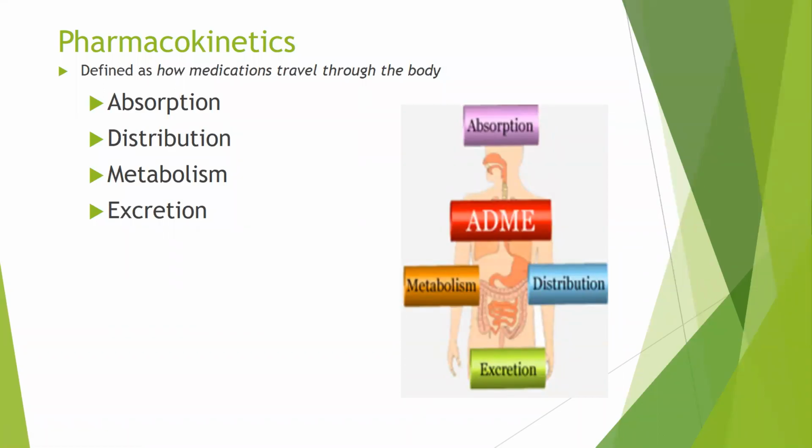Moving on to pharmacokinetics. We mentioned before absorption, distribution, metabolism, and excretion. This is how medications travel through the body, how they are metabolized, and then excreted. We're going to go a little deeper in this section in regards to this.